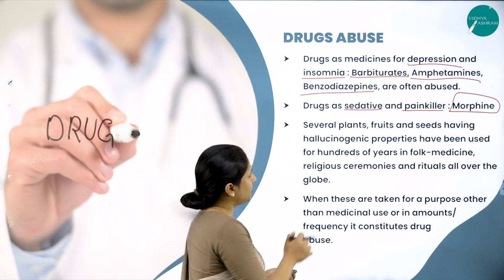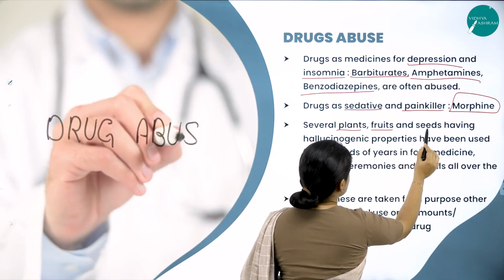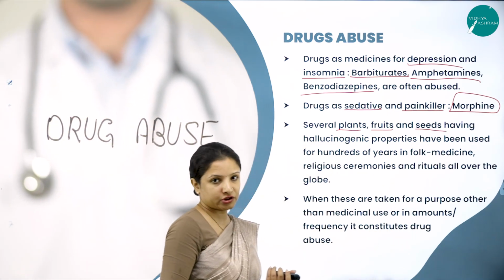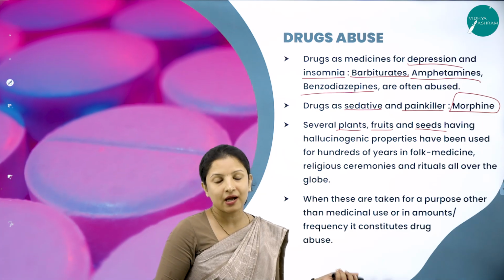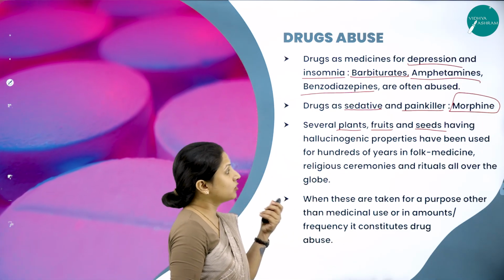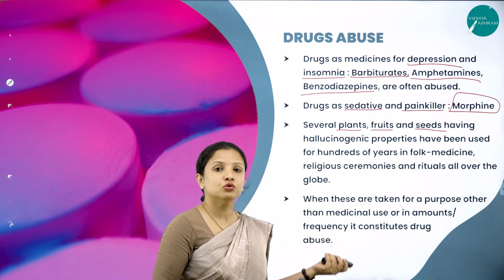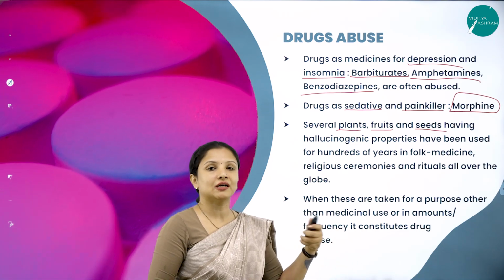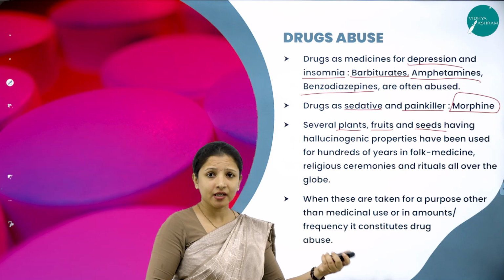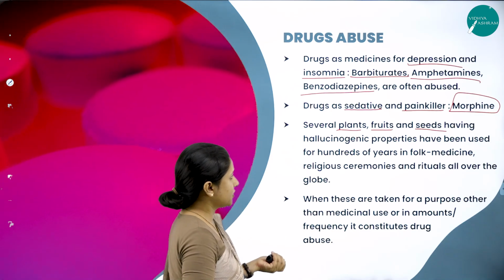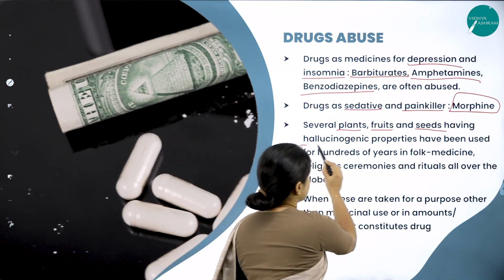And there are several plants, fruits and seeds which have hallucinogenic properties. For example, we took the example of Atropa belladonna and the Datura plant. Those are not being abused, but who knows, maybe in the future people might start extracting chemicals out of them, treating and altering them, and using them as drugs because they have hallucinogenic properties.